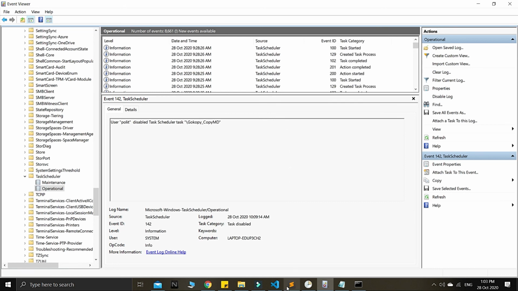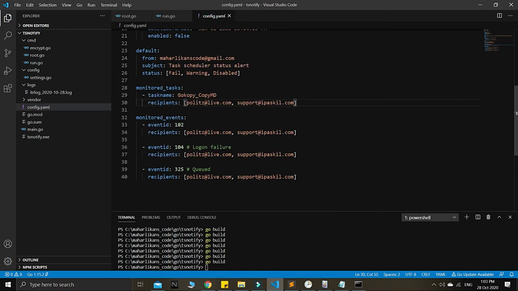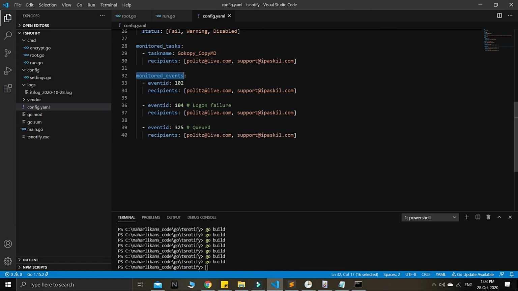You can just add them from our config.yaml file under these monitored events. Here is quite different, you need to take care of whatever the 102 errors are, 104 or 325. So these are all we will do in our next schedule here in Maharlikan's code.